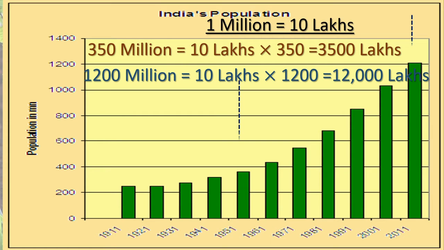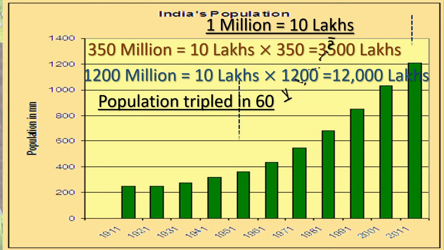See, when we compare the population of India of 1951 to 2011, we can say that the population is tripled in 60 years. It is growing so rapidly, isn't it? Within 60 years, it is tripled. Got this, children?